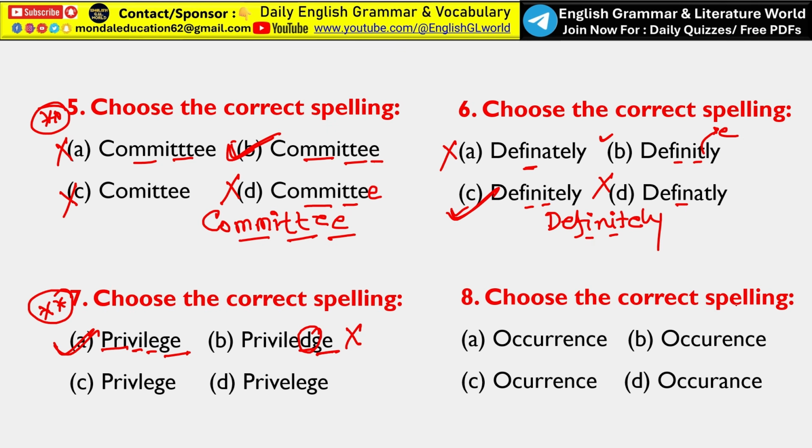Next, choose the correct spelling, that is occurrence. So the correct spelling of the occurrence is OCCURRENCE. We need double C and double R. Okay, so here only one C is given, that means option C is not the correct answer. Here double C and single R is given, so option D is not the correct answer. Here option B, double C also given, so option B should be eliminated. Now the remaining, that is option A, is the correct answer because double C and double R is given.